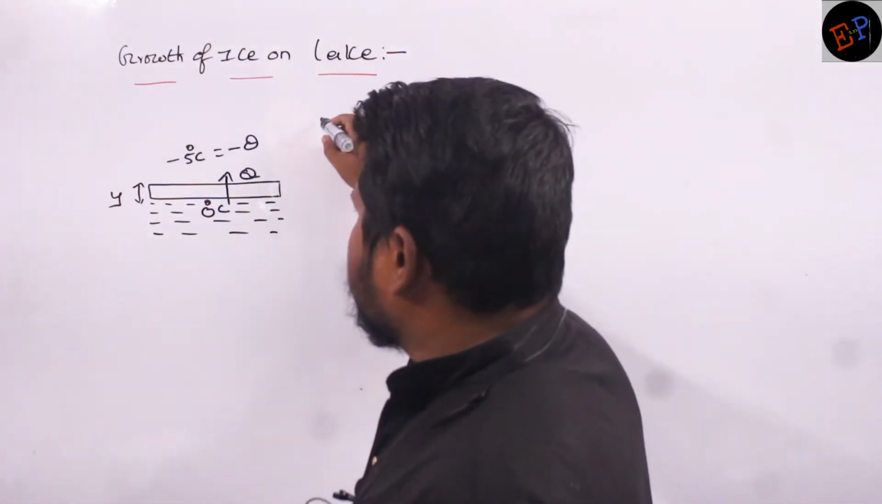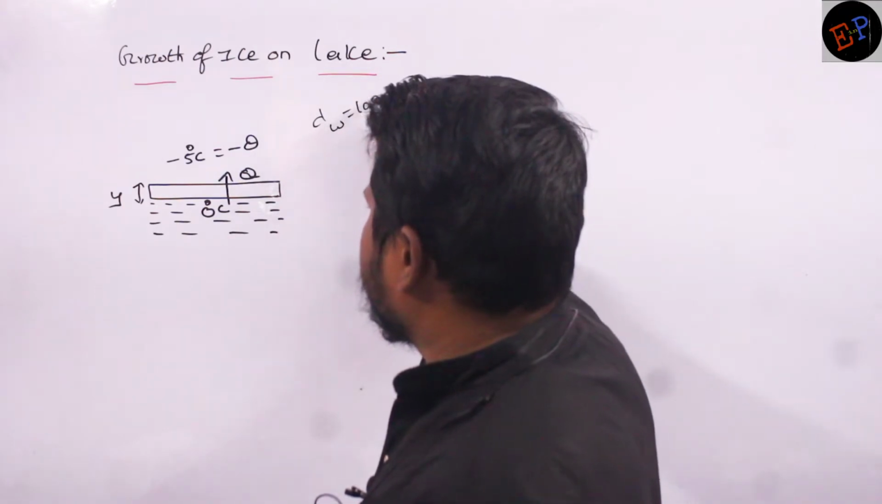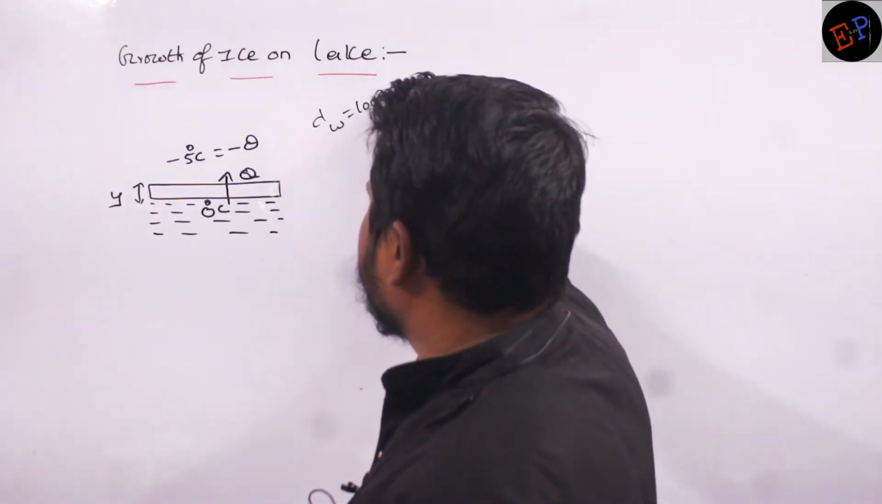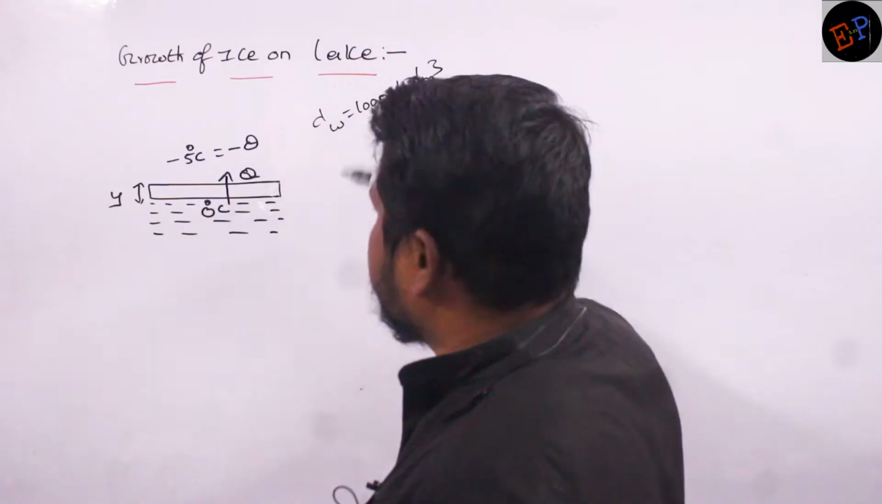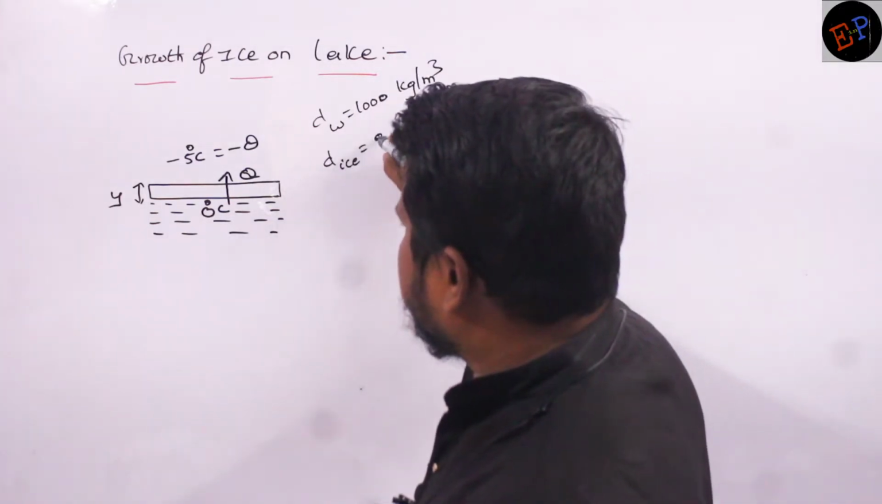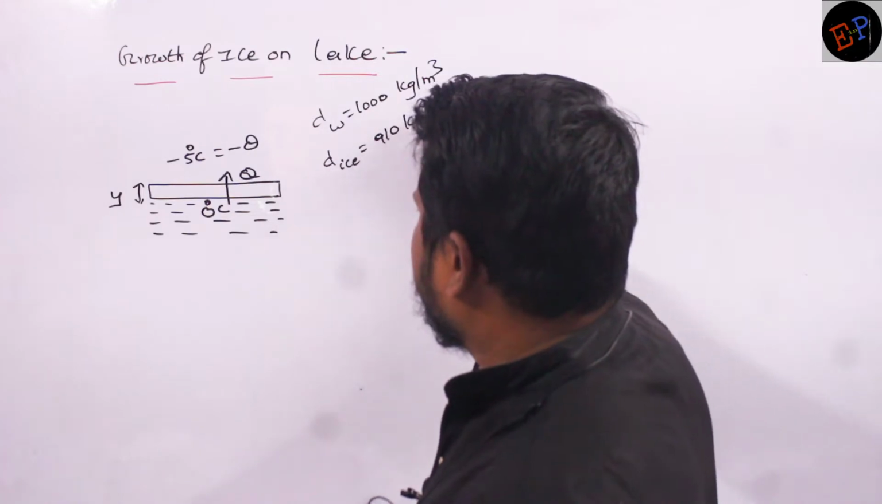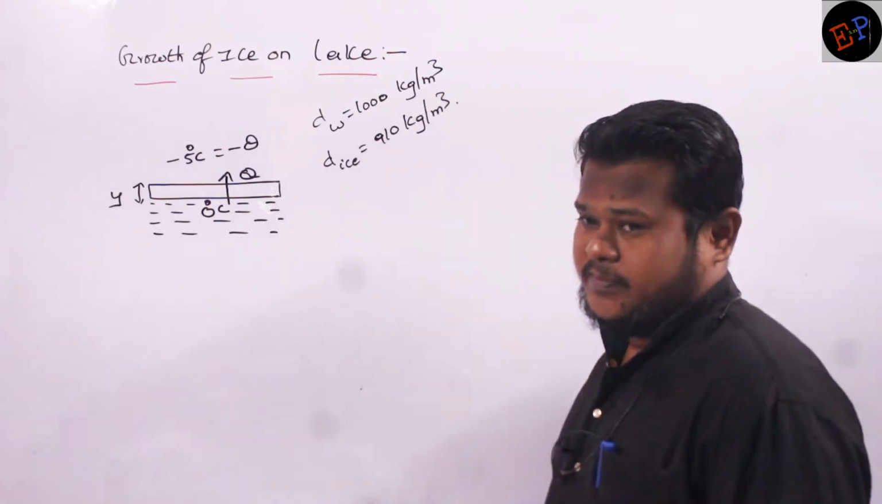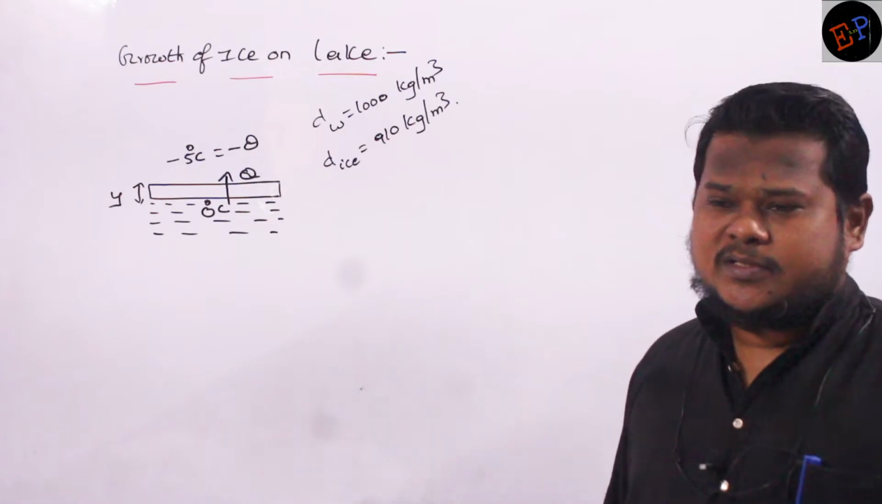The density of water is how much? It is 1000 kg per meter cube. This is the density of water, whereas the density of ice is only approximately 910 kg per meter cube. This is the density of ice. So ice definitely floats on the surface of water.